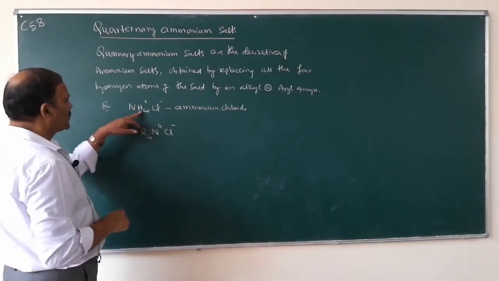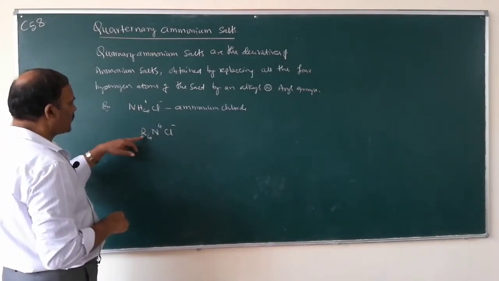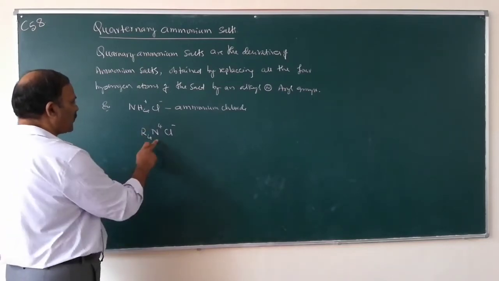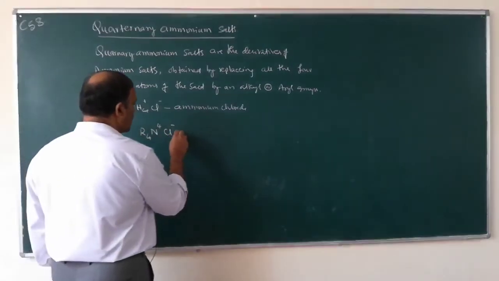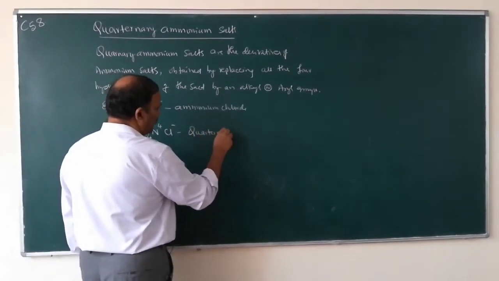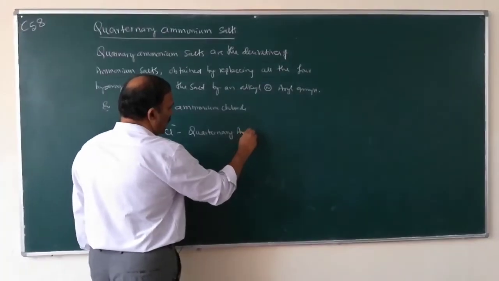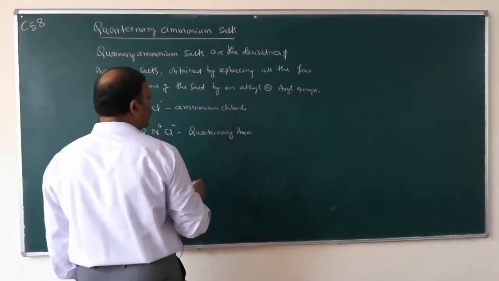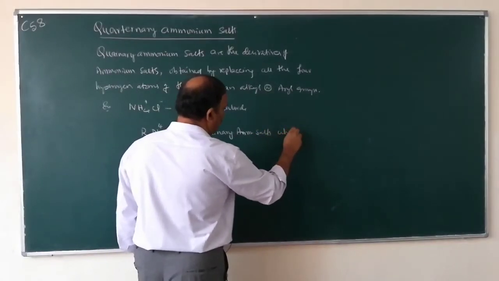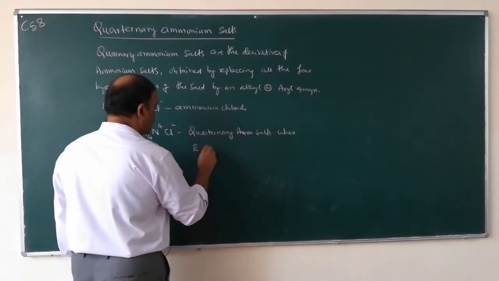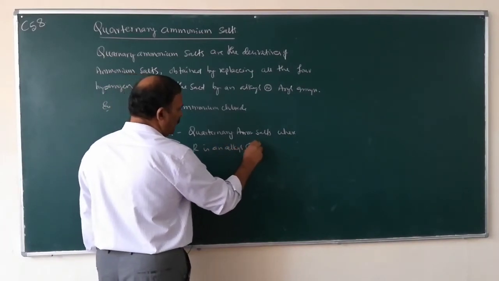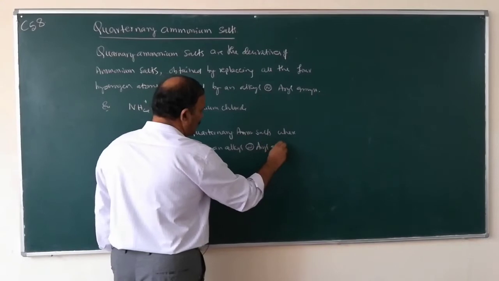So instead of hydrogen, if you replace the hydrogen atoms by an alkyl or aryl group, you will get R4N plus Cl minus. This is called a quaternary ammonium salt, where R is an alkyl or aryl group.